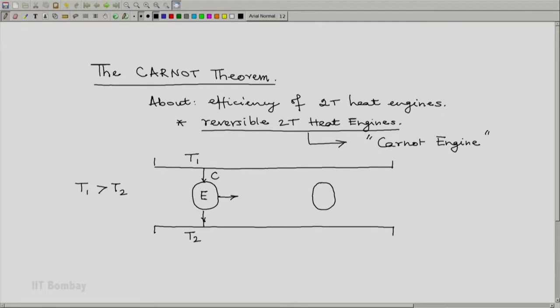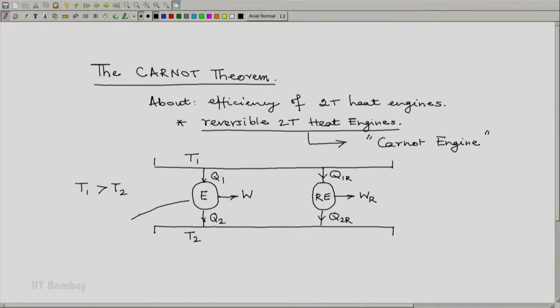and let it absorb heat Q1 from the reservoir at T1, reject Q2 to the reservoir at T2 and produce work W. The other one is a reversible engine working between the same two reservoirs. Let it absorb heat Q1R from the high temperature reservoir, let it reject heat Q2R to the low temperature reservoir, and let it produce work WR.